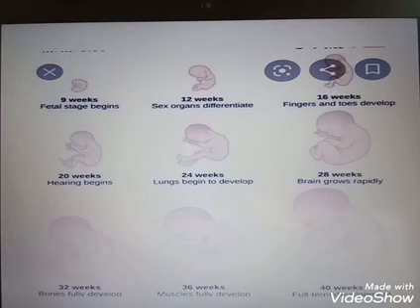Clear? Then after 1 month of pregnancy, the heart is formed in the embryo. By the end of the 2nd month, the fetus develops limbs and digits. At the end of 12 weeks, or the first trimester, most of the organ systems start to develop, and the limbs and external genitalia are well developed.